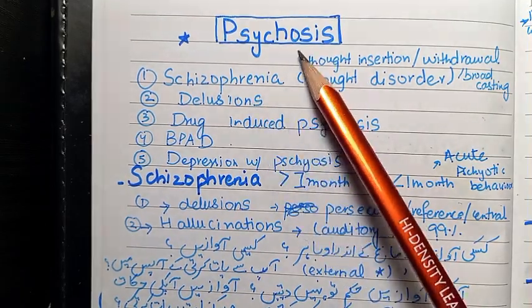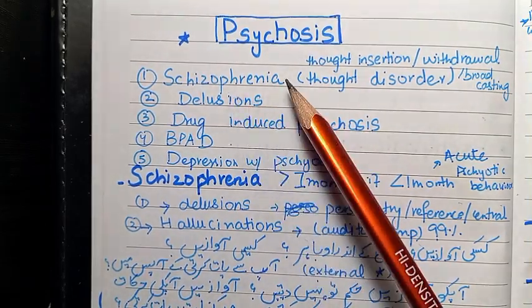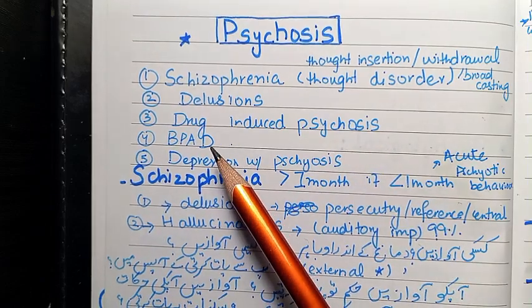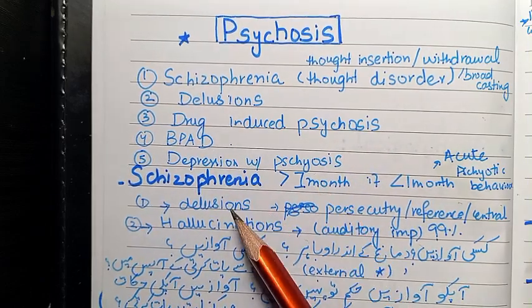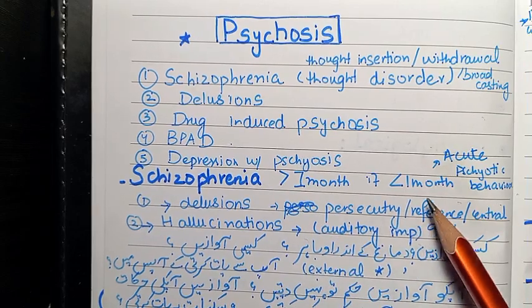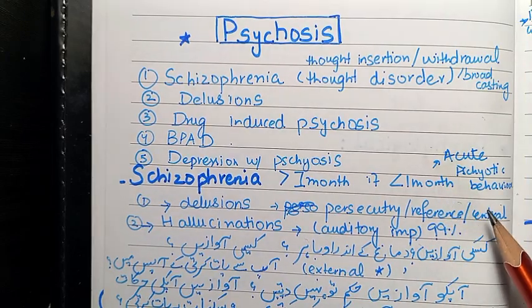Psychosis. Differential diagnosis for psychosis includes schizophrenia, delusions, drug-induced psychosis, bipolar affective disorder, and depression with psychosis. Schizophrenia. Schizophrenia has a history of greater than 1 month. If it is of less than 1 month, then we term it as acute psychotic behavior.